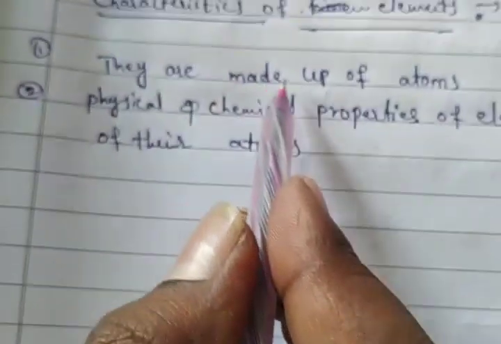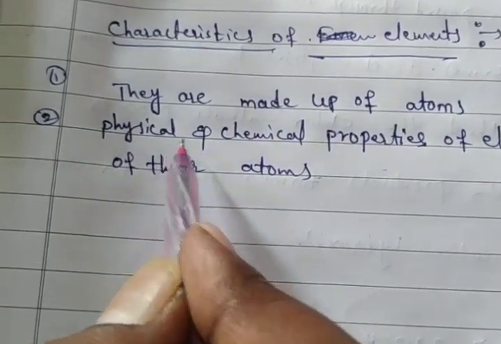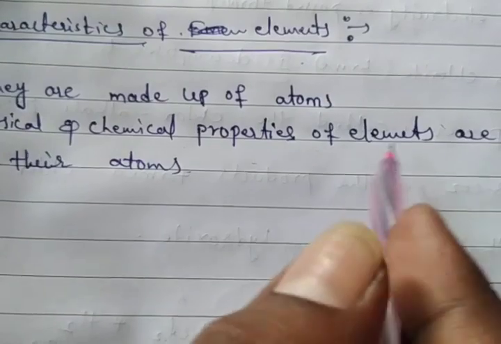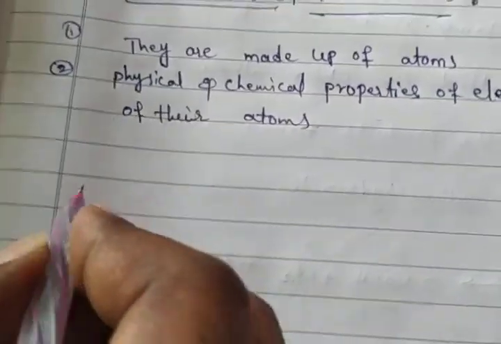First point is that they are made up of atoms. Second point is physical and chemical properties of elements are the same.